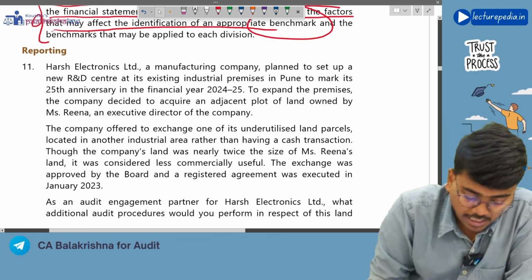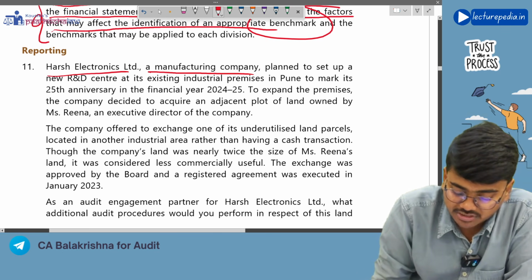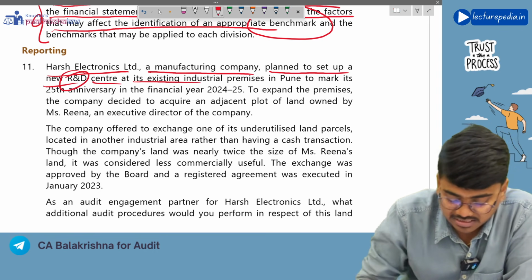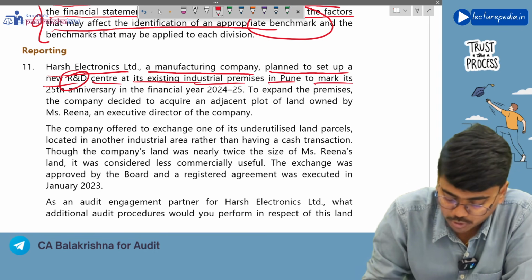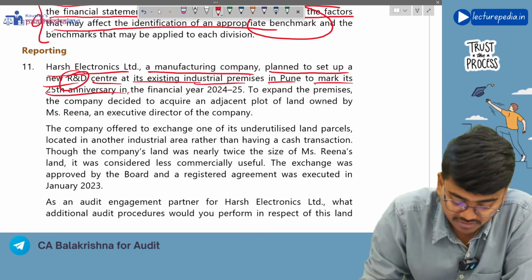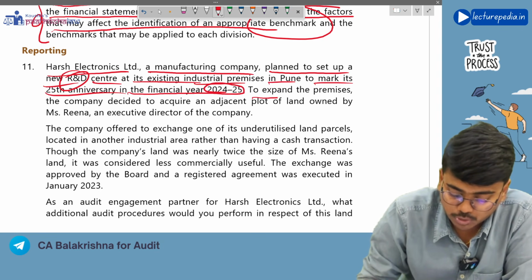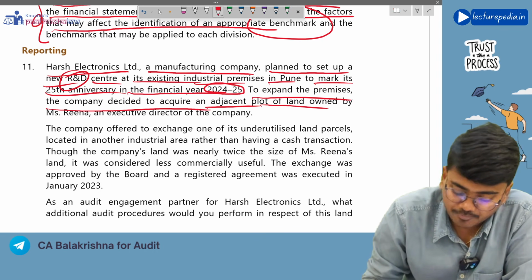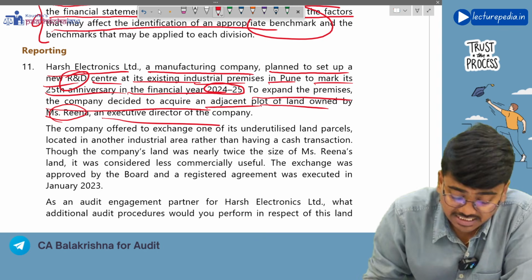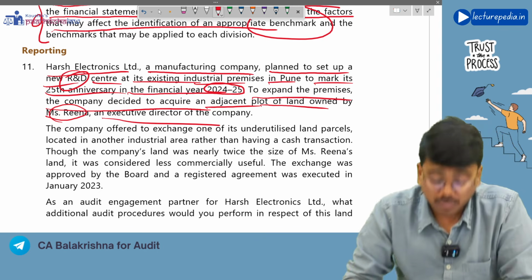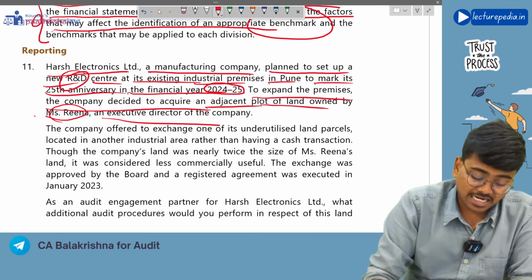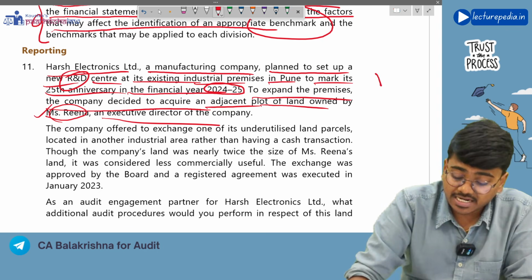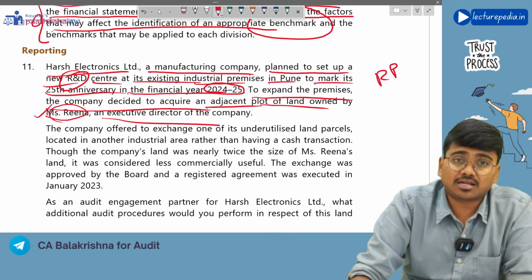Next, Hershey Electronics Limited, a manufacturing company, planned to set up a new research and development center at its existing industrial premises in Pune to mark its 25th anniversary in the financial year 24-25. To expand the premises, the company decided to acquire an adjacent plot of land owned by Miss Reena, executive director of the company. So, the company wanted to acquire land from Miss Reena. Miss Reena is the executive director. Now, this becomes a related party transaction, right?